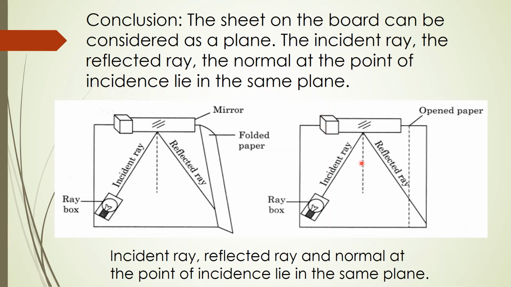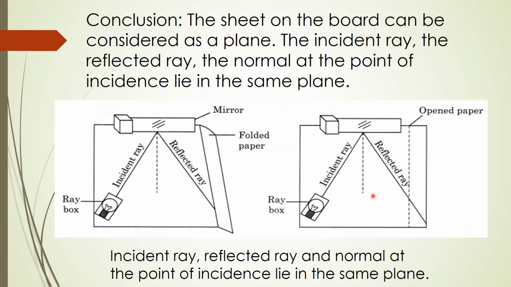Over here in this diagram you can see the opened paper, and from the ray box the light is thrown on the mirror. So this is the incident ray, this is the normal ray, and this one is the reflected ray that is passing through the whole of the paper.